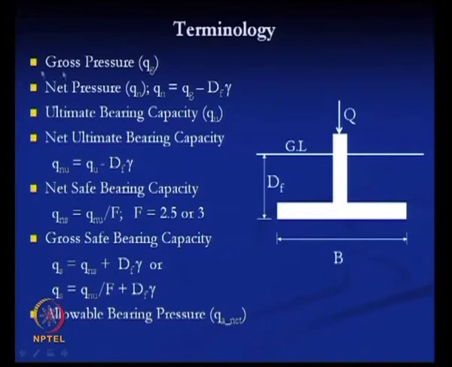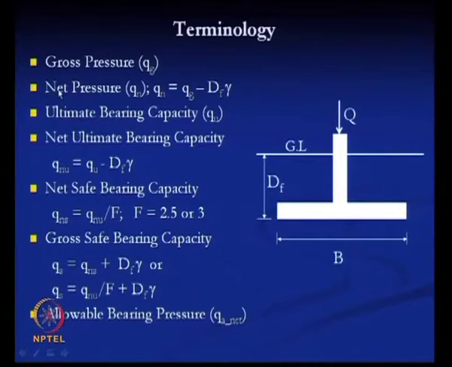Then the gross pressure is the pressure that is coming at the base level of this foundation. That means the pressure that includes the load that is coming from the superstructure, the self weight of this foundation and the weight of the soil.